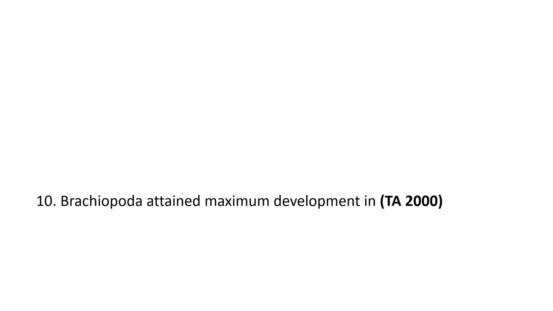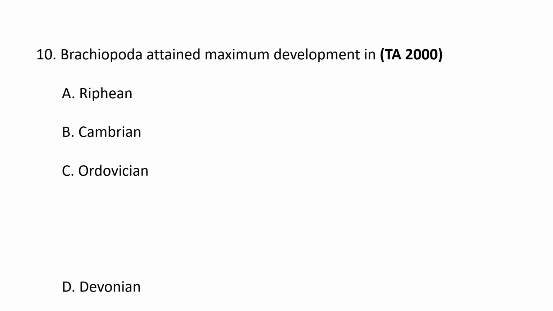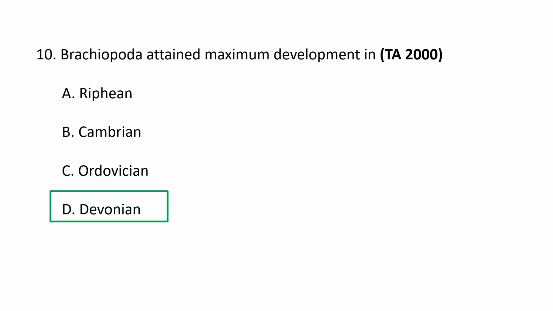Next question. Brachiopoda attain maximum development in A. Riphean, B. Cambrian, C. Ordovician and D. Devonian. So the brachiopods attained maximum development in the Devonian. Brachiopods first appear in the early Cambrian. Their maximum development and diversity occurred later during the Paleozoic era, particularly in the Devonian period.